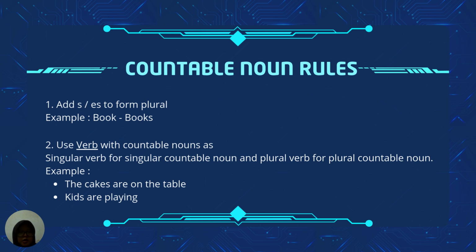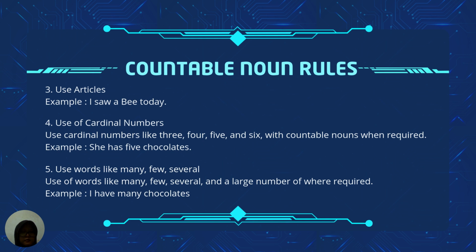Next is countable noun rules. First is add s or es to form plural. Example is book becomes books. Second is use plural verb when the countable noun is plural. Example is the cakes are on the table and kids are playing. Third is use articles. Example is I saw a bee today.